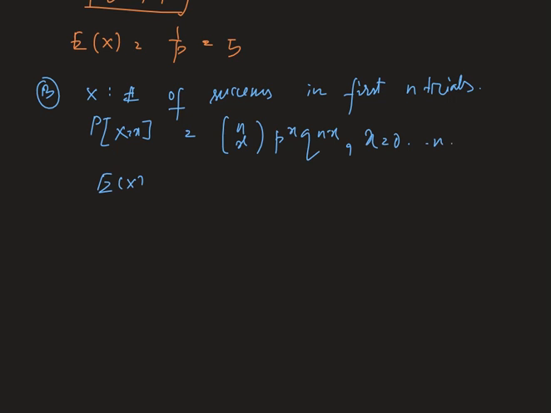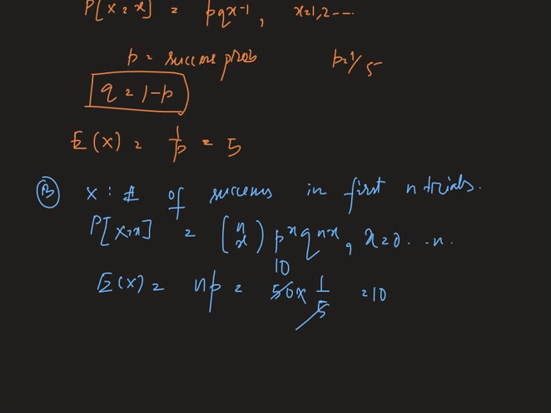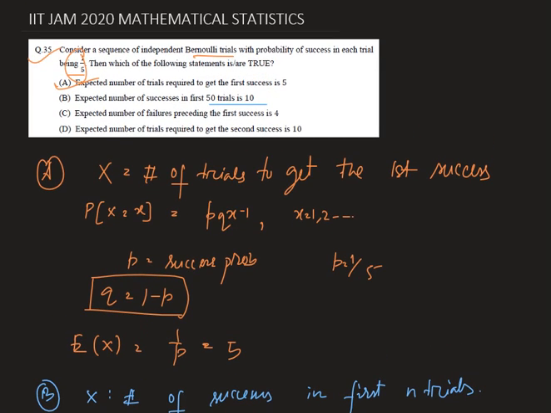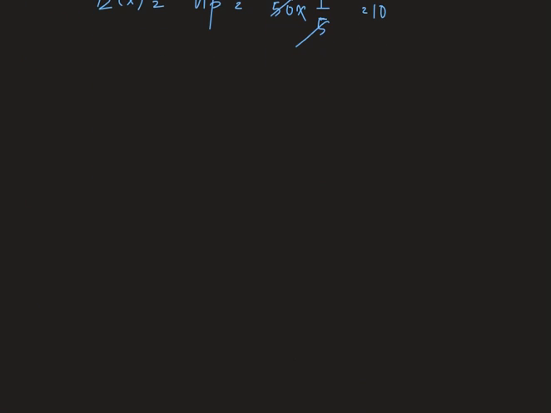Therefore the expected value of X is np. Now by the question the number of trials is 50 and the success probability is 1 by 5, which results in the expected number of successes in the first 50 trials being 10. Therefore option B is also correct. Now let's see the third option: expected number of failures preceding the first success is 4.